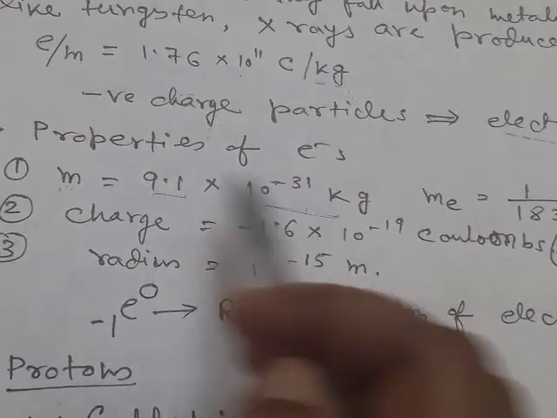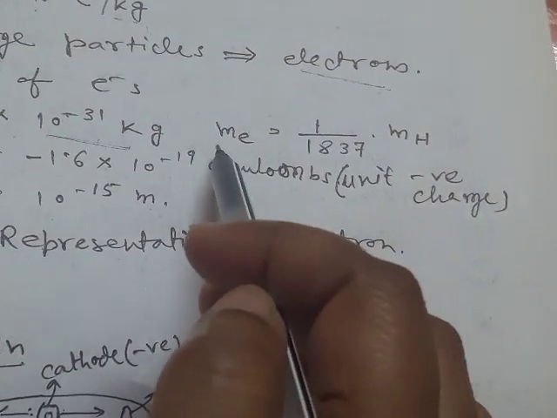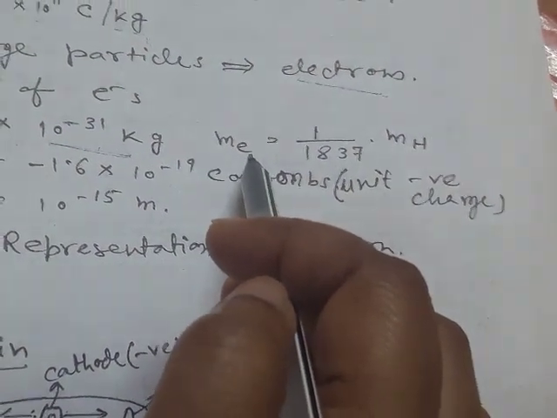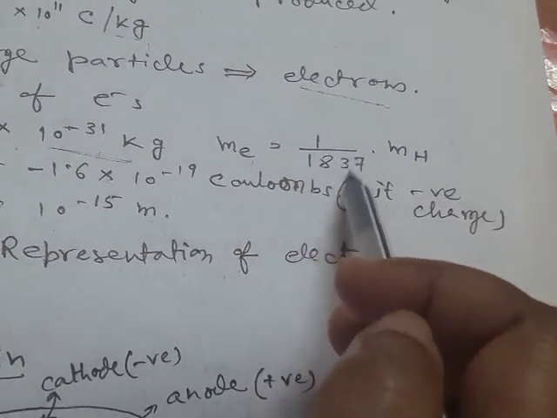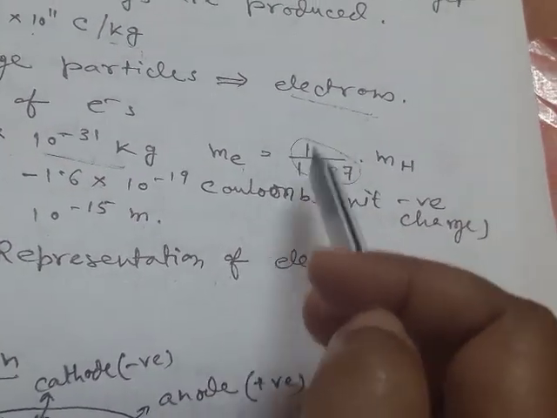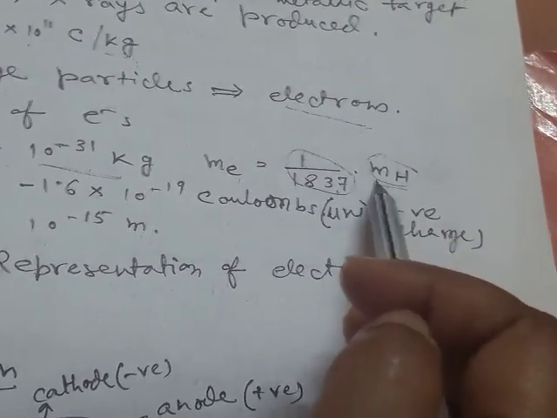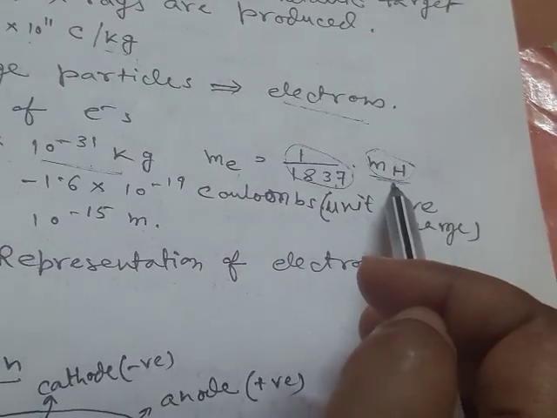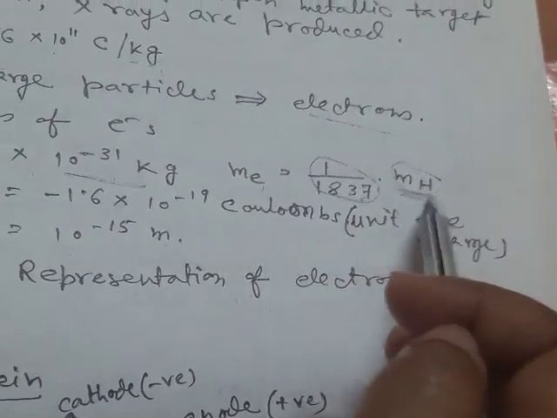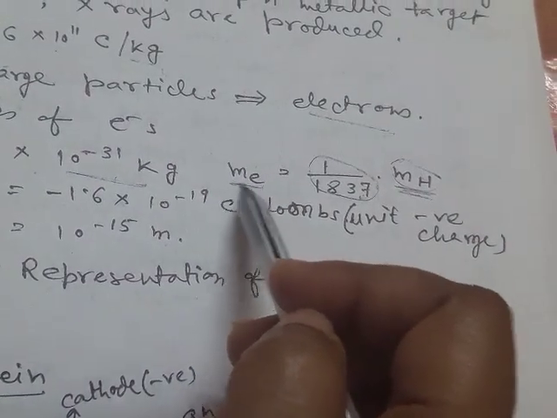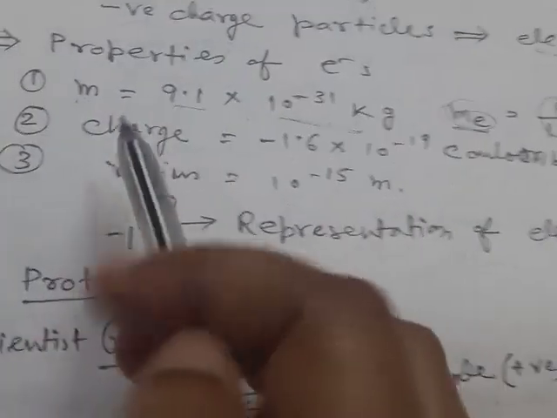It was obtained that the mass of electron is 1 by 1837 of the mass of one hydrogen atom. If we multiply this factor with the mass of one hydrogen atom, then we get the mass of electron. That is, the mass of electron is very small.